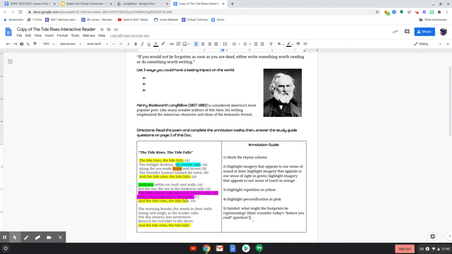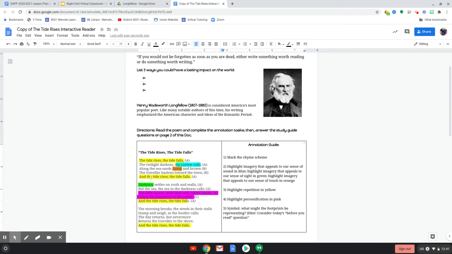Number 5 is asking, what do you think the footprints might be representing? Hopefully, today's little journal question prompted you into thinking of this. The footprints are supposed to be symbolizing the impact you make in the world. Based on what happens to your footprint, it gets washed away with the wave. Longfellow is suggesting in this poem that we really don't have a huge impact in the world, right? We live, we're here, we die, and then we're kind of forgotten about. So he makes that point, like human life is very temporary.